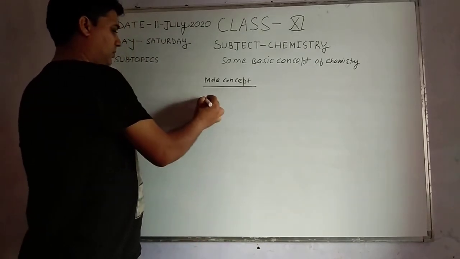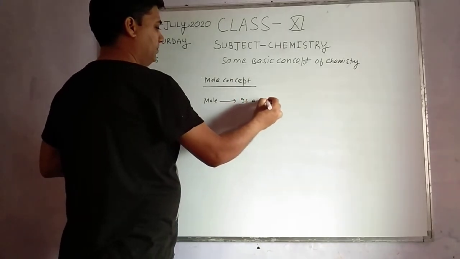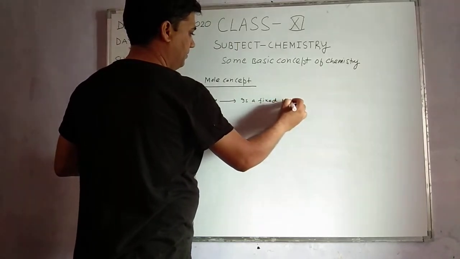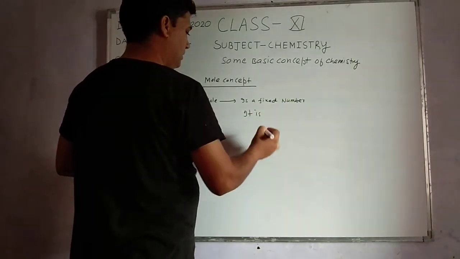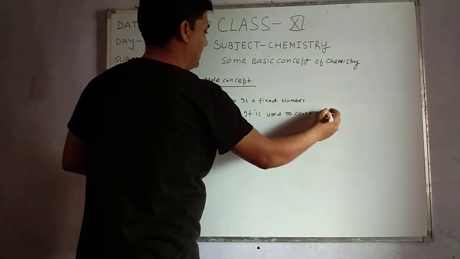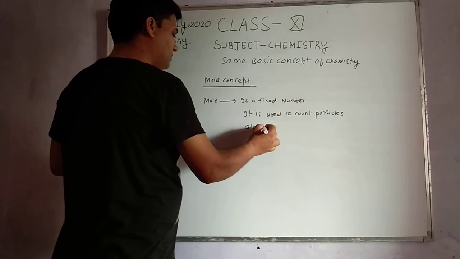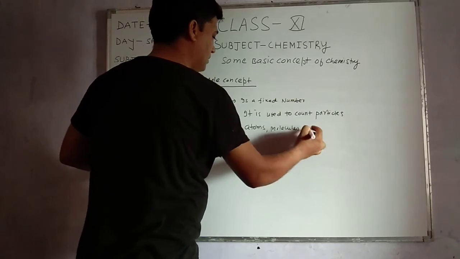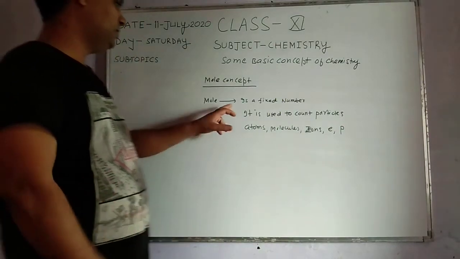First of all, what is a mole? A mole is a fixed number.